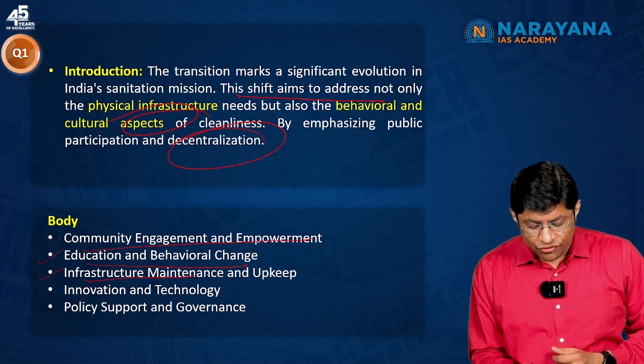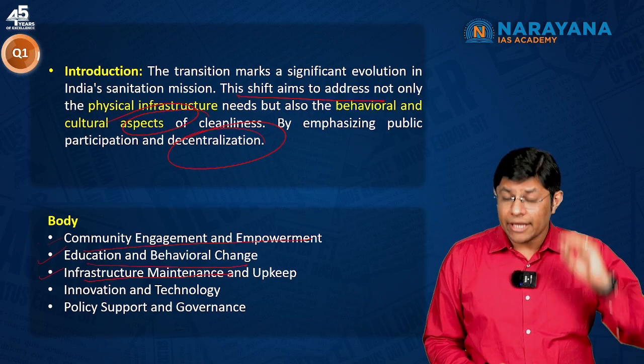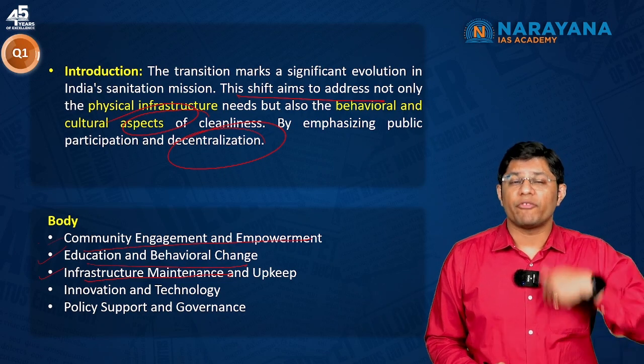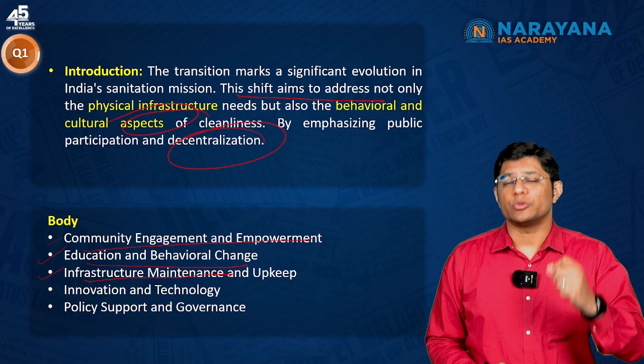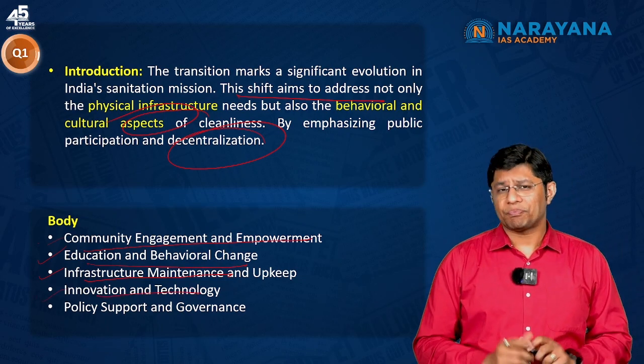The third one is infrastructure maintenance and upkeep. We have to invest in our infrastructure. Just building infrastructure won't be sufficient. What is important is also to ensure that maintenance is regular. Then innovation and technology.